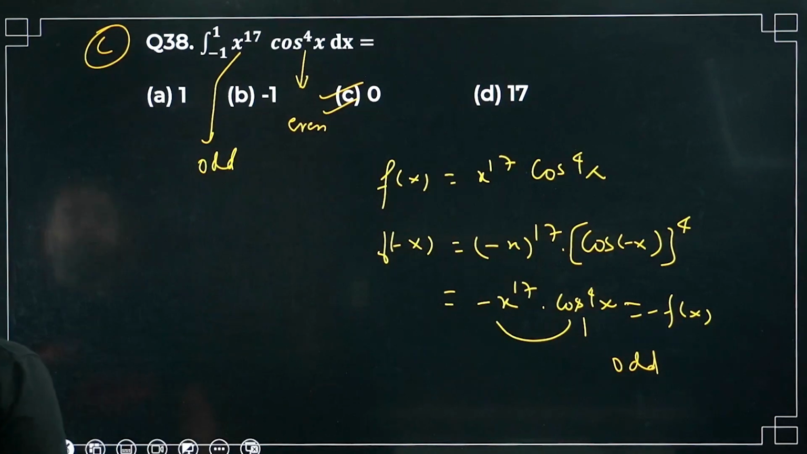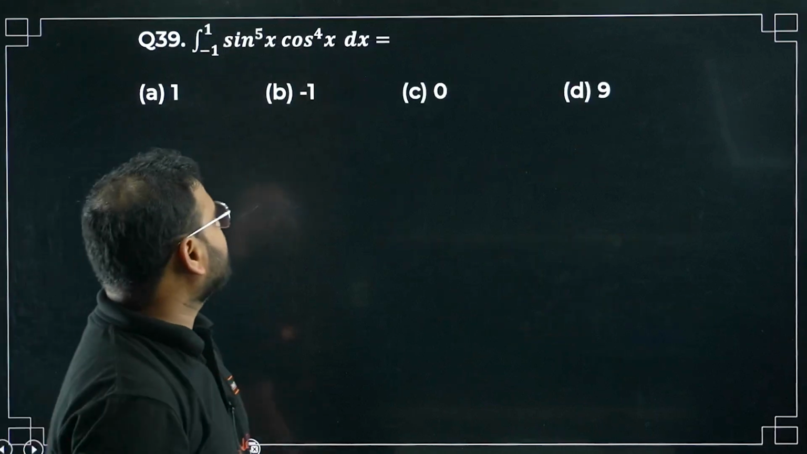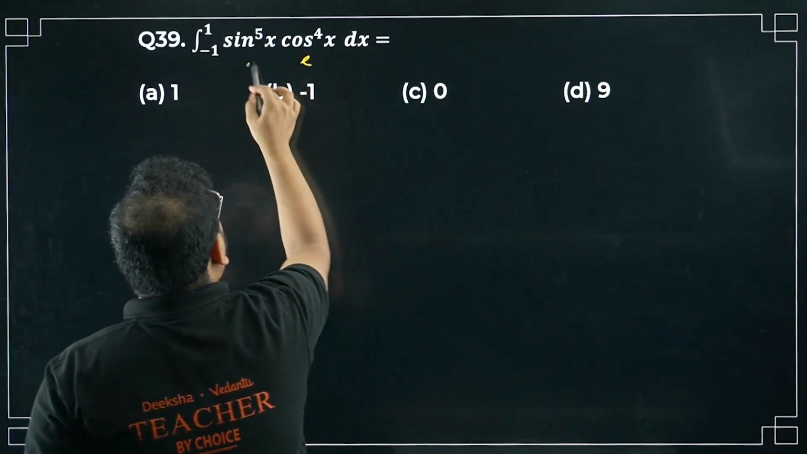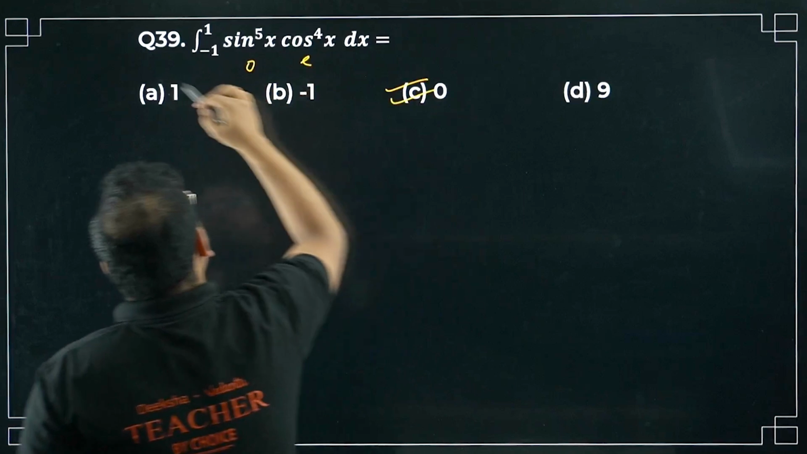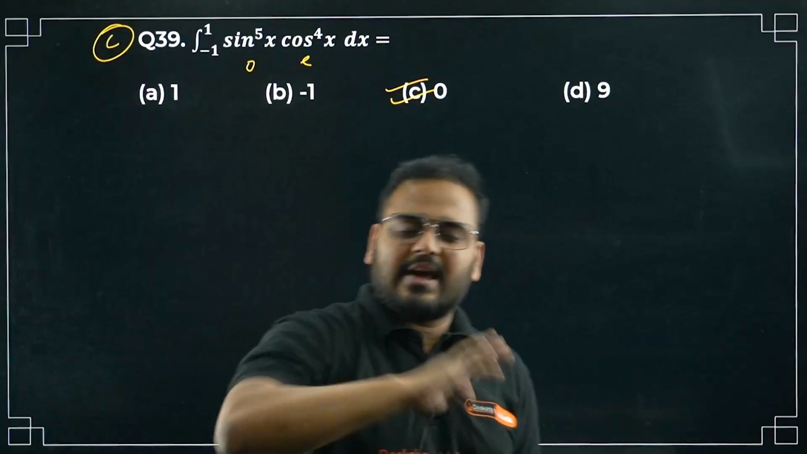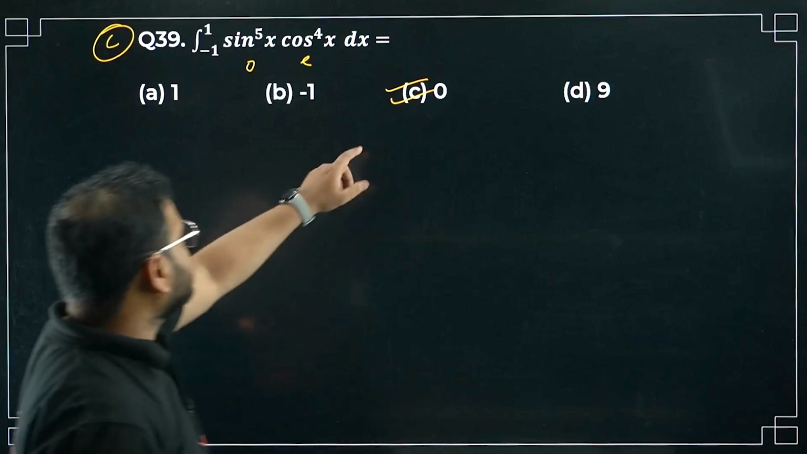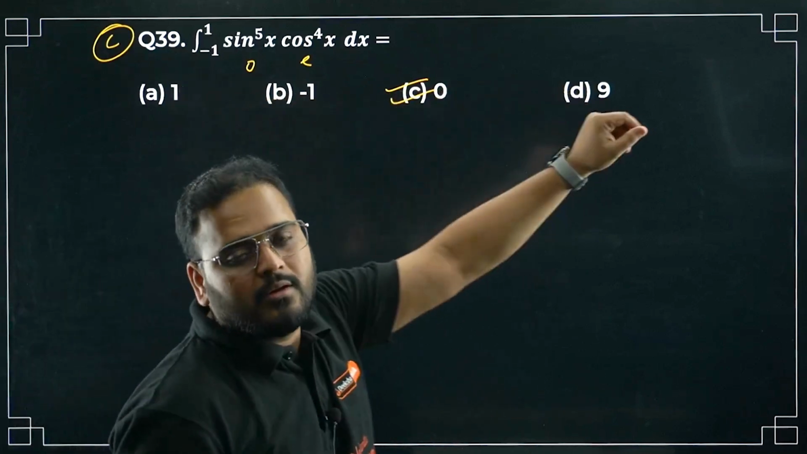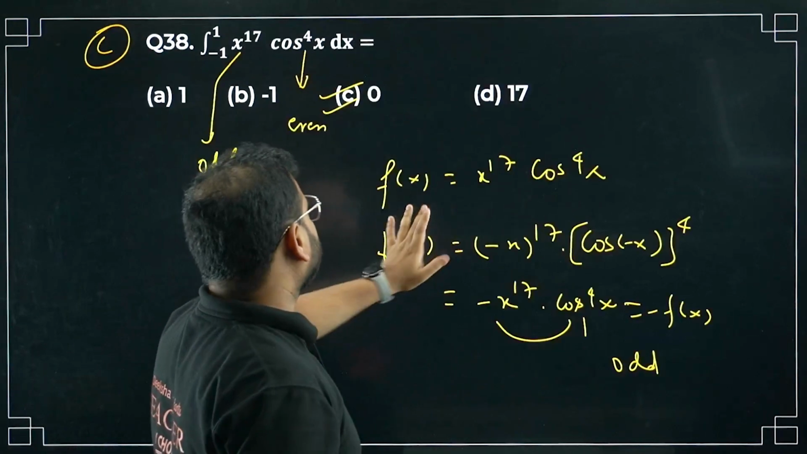Great. Moving on to question number 39 now. Minus 1 to 1, same thing here. Even part, odd part. The answer will be 0 again. I've taken this because questions come in various forms, they can come in any form. Answers will always be 0. Look for odd and even. How to check? Same approach.